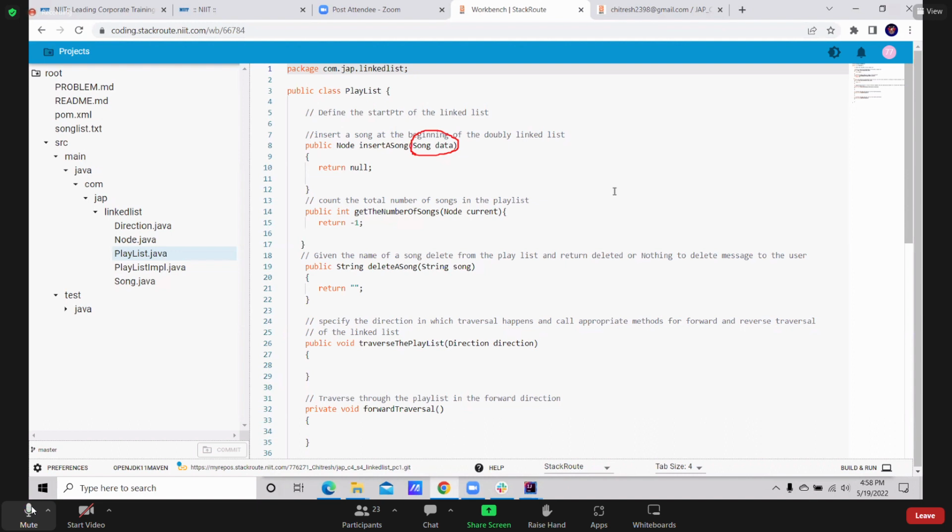Memory allocation. Create a new node, allocate the memory and assign the value. Here the value is nothing but data. If it is empty, if the current start is empty, insert it in the start node. Else, if it is second or third, you add appropriately.